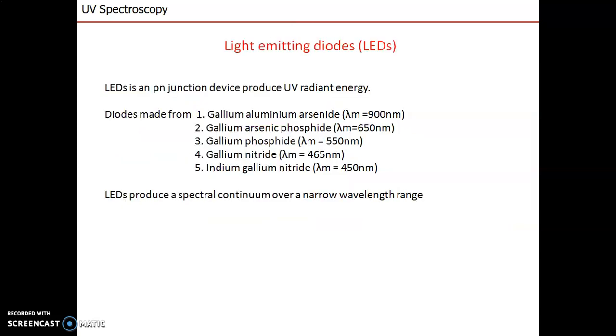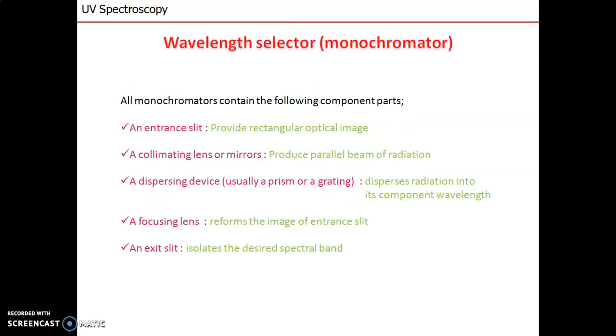Then light emitting diodes. A light emitting diode is also a source of UV visible radiation. The light emitting diode is a PN junction device that produces UV radiation. It is made up of various diode materials such as gallium arsenide, aluminum arsenide, gallium arsenide phosphide, gallium phosphide, gallium nitride and gallium indium nitride. LEDs produce a continuous spectrum over a narrow wavelength range.